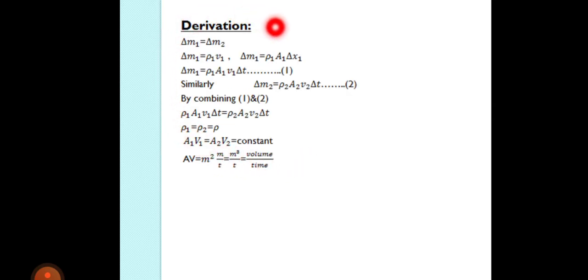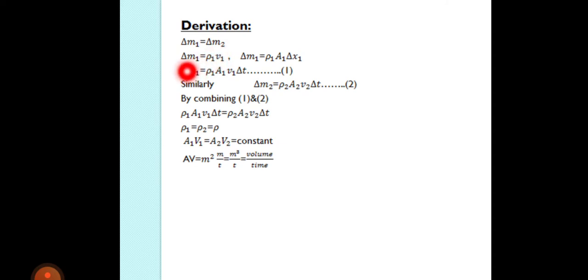The equation of continuity is also called the law of conservation of mass. For an ideal fluid, the mass entering from one end of the pipe will be equal to the mass leaving from the other end of the pipe. It means the mass at point 1 will be equal to the mass at point 2, because the equation of continuity is also called the law of conservation of mass. So we can also write that delta m1 is equal to delta m2.